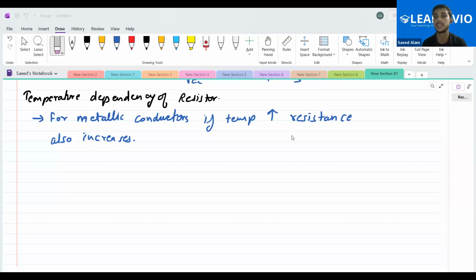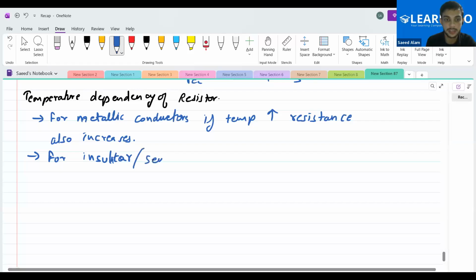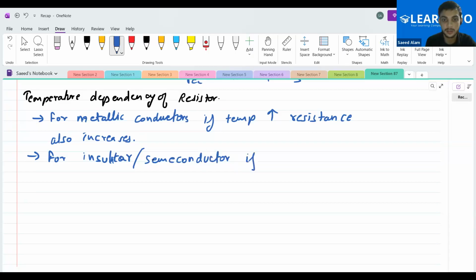As the temperature increases, the bonds break and electrons are produced, so the charges increase. As a result, for an insulator or semiconductor, if temperature increases, resistance decreases.